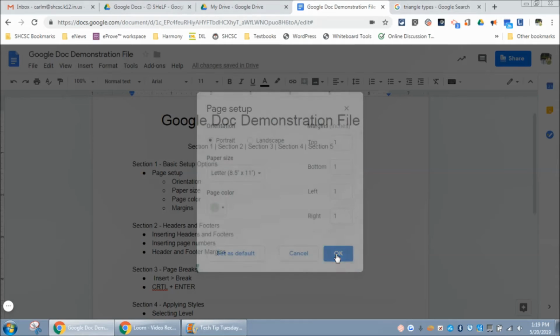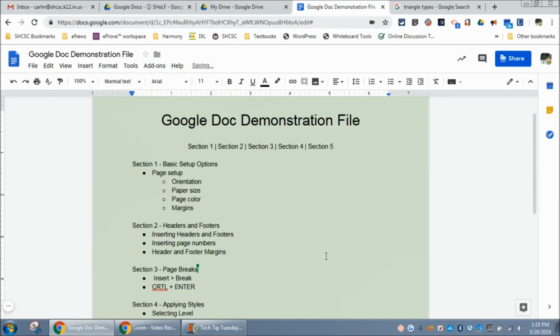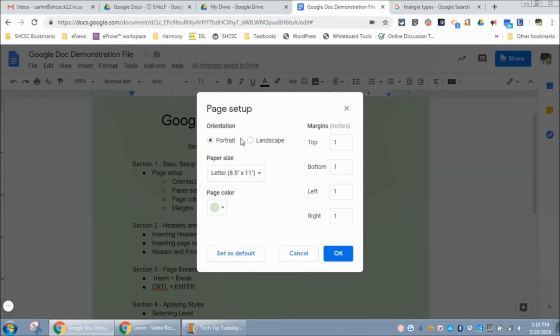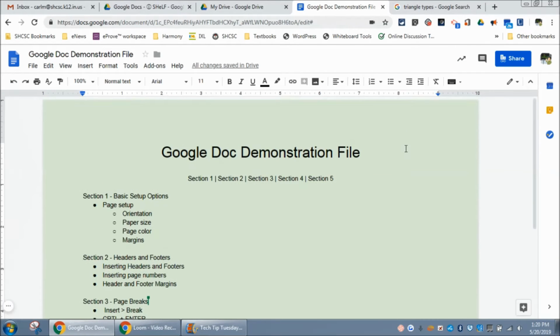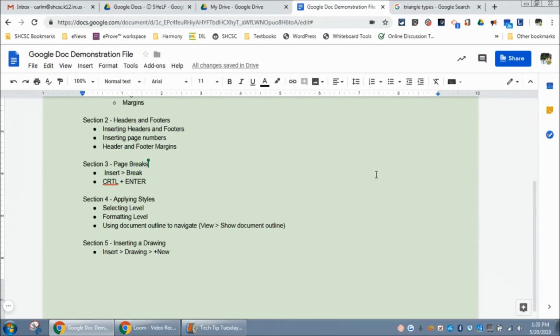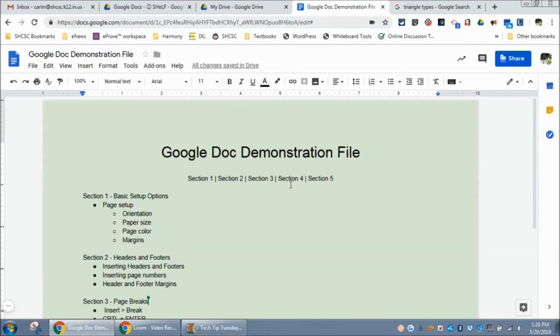I'm going to click on OK, and I'm going to come out, and you will see now that my background has changed into that green color. I did not change any of the other features. If I change it to landscape, for example, you'll see now that the page is in landscape mode versus portrait mode. And now let's see what that's going to look like on an iPad.